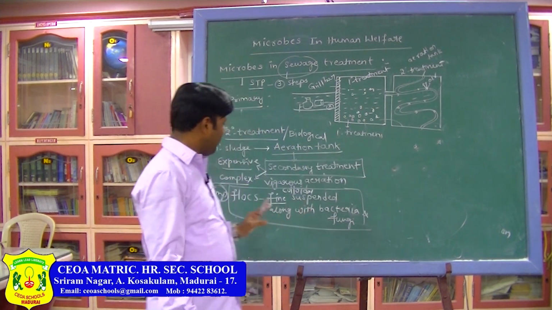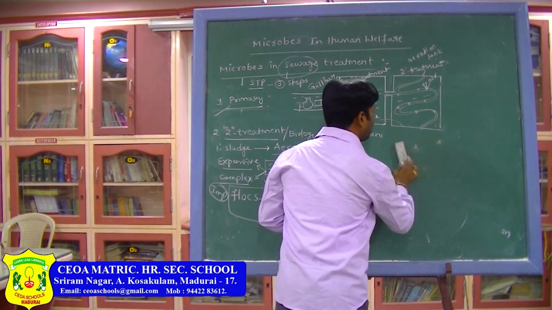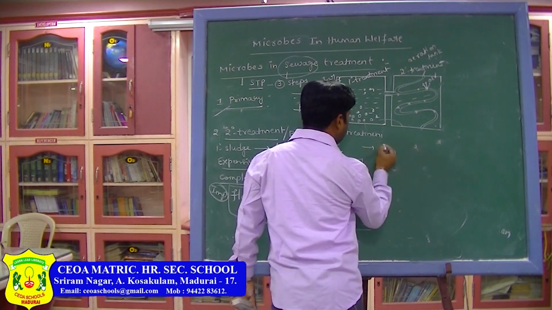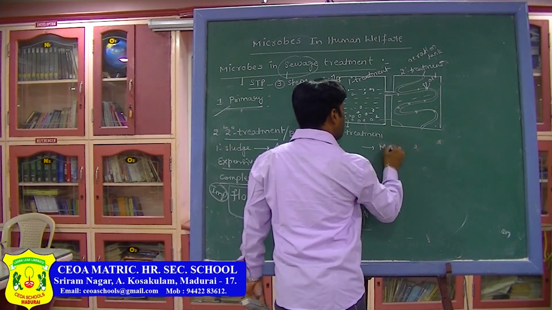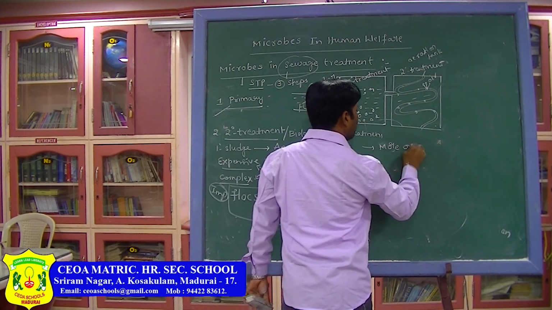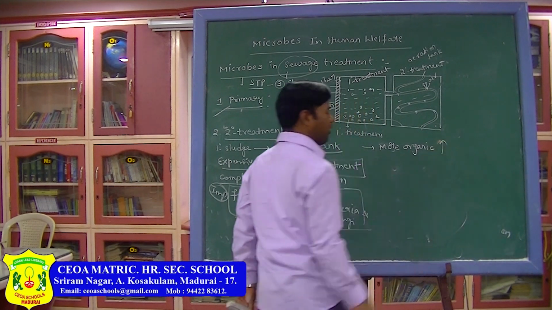Already we have learnt about the presence of organic matter. Here, more organic matter is present.